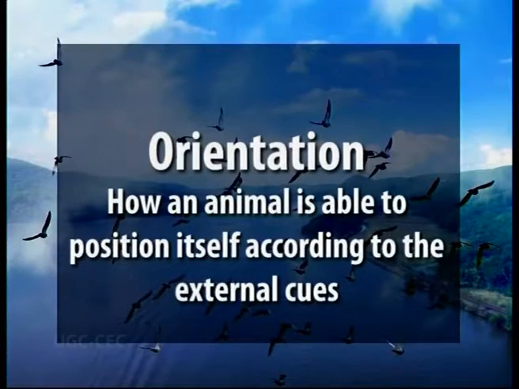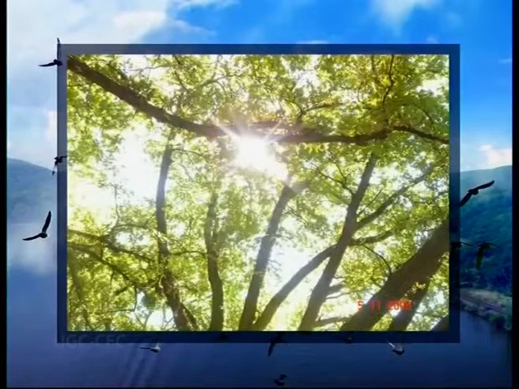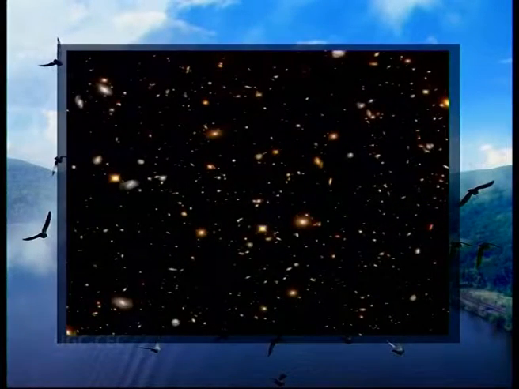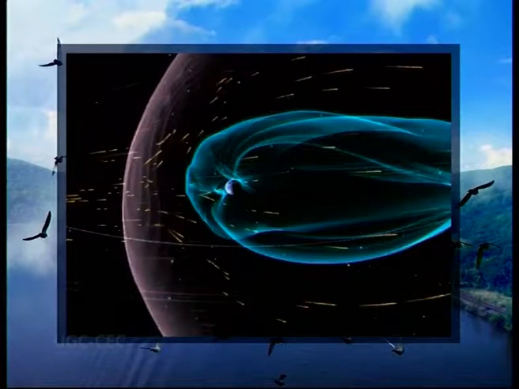The external cues are the sun rays, the light from celestial bodies like stars, constellations, magnetic field, etc., and the process by which the organism is able to decide the direction of its migration. An animal can either migrate at an angle to these cues or migrate towards or away from that cue.